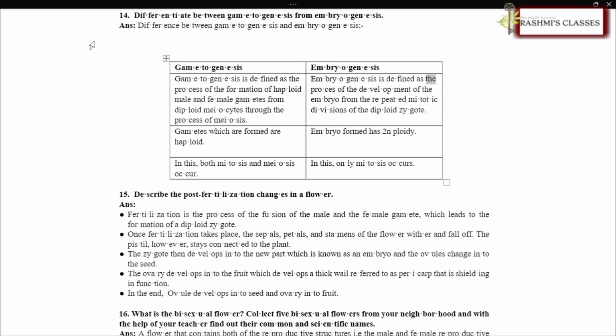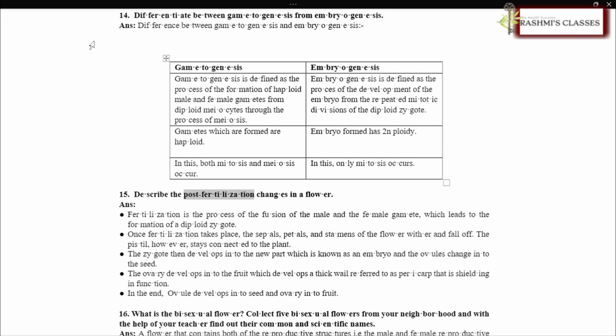Embryogenesis is defined as the process of the development of the embryo from the repeated mitotic divisions of the diploid zygote. Gametes which are formed are haploid. The embryo formed has 2N ploidy. In gametogenesis, both mitosis and meiosis occur. In embryogenesis, only mitosis occurs.